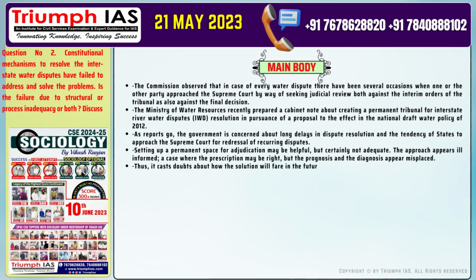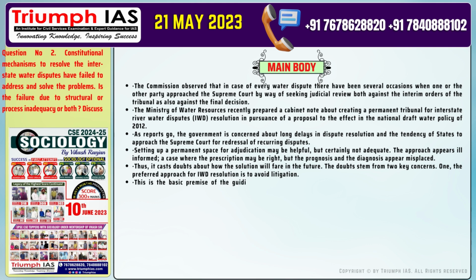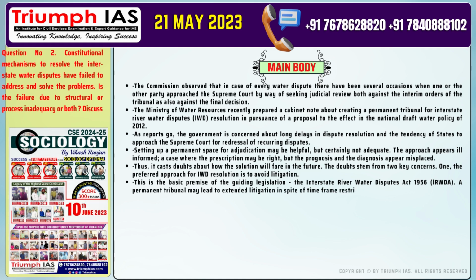The doubts stem from two key concerns. 1. The preferred approach for IWD resolution is to avoid litigation. Number 6. This is the basic premise of the guiding legislation, the Interstate River Water Disputes Act 1956, IRWDA. A permanent tribunal may lead to extended litigation in spite of time frame restrictions.